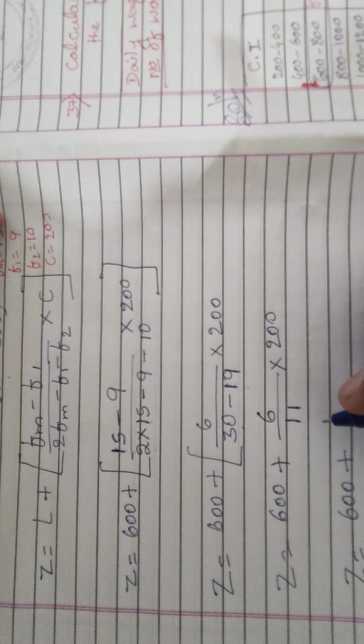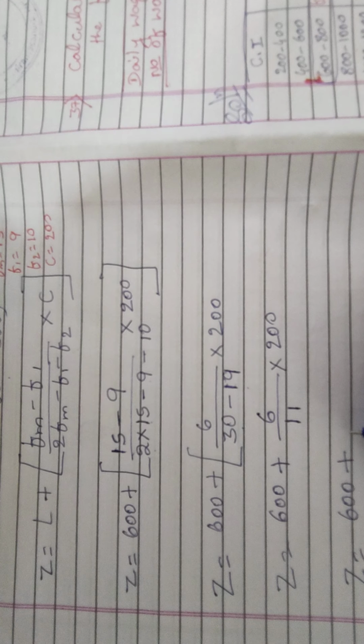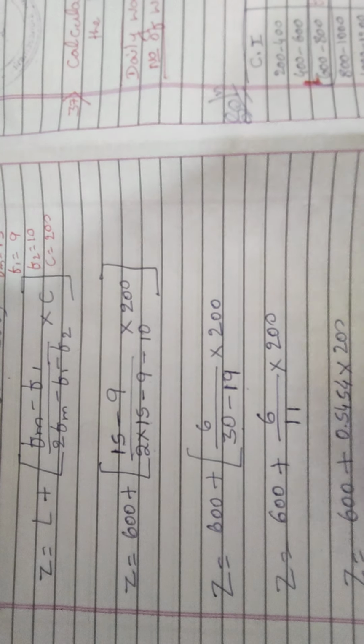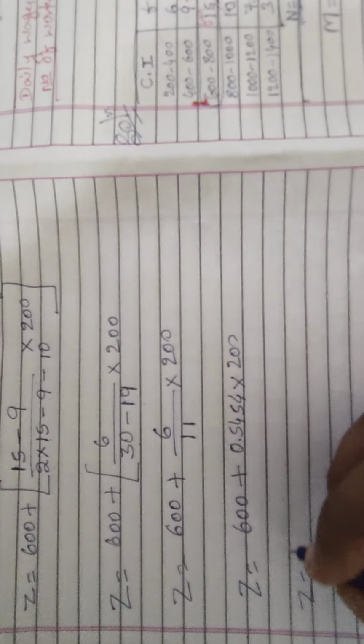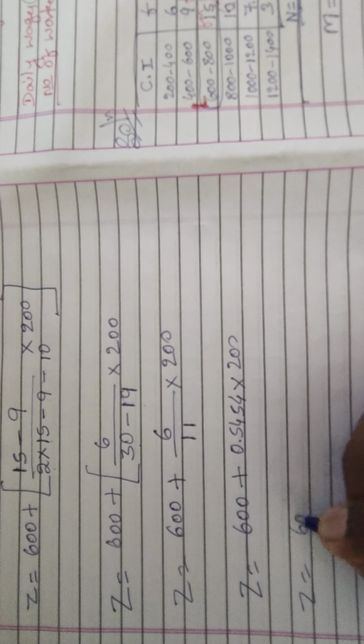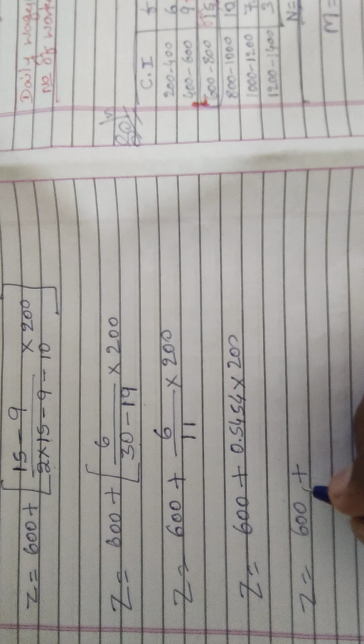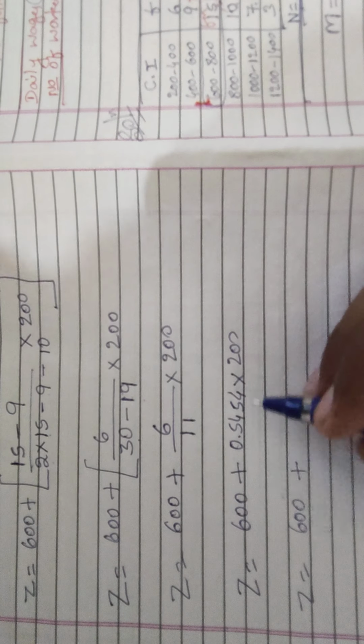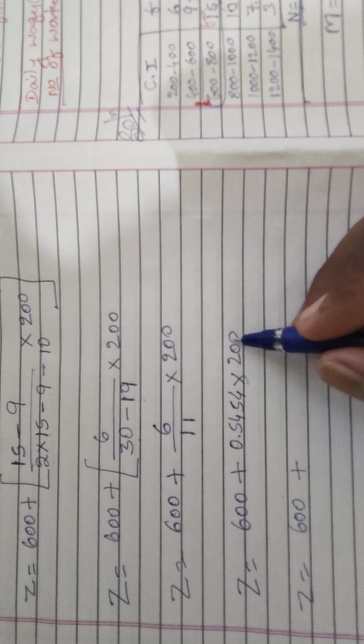6 by 11, on division, gives 0.5454, into 200. Mode is equal to 600 plus 0.5454 into 200.